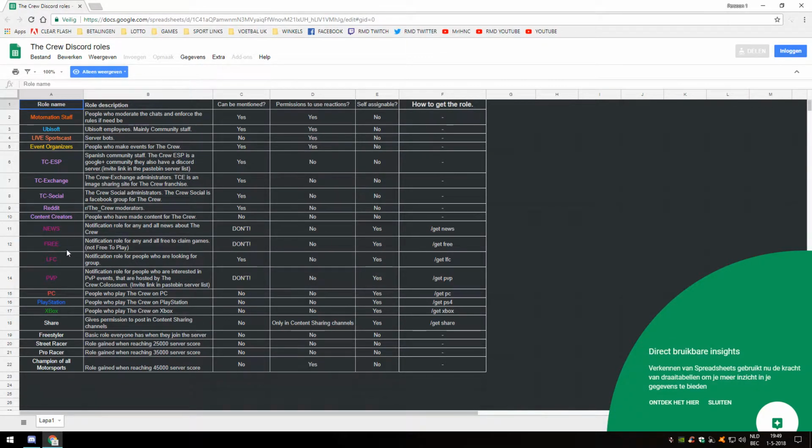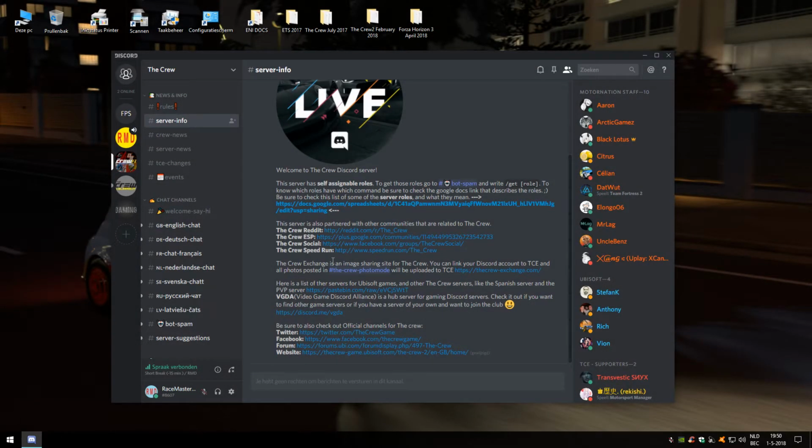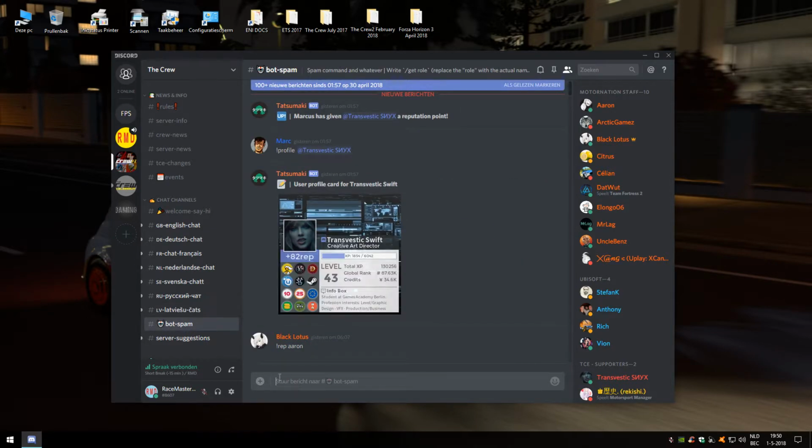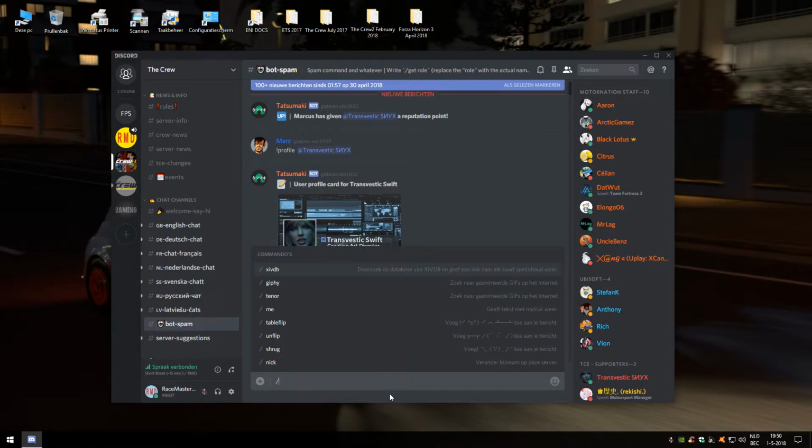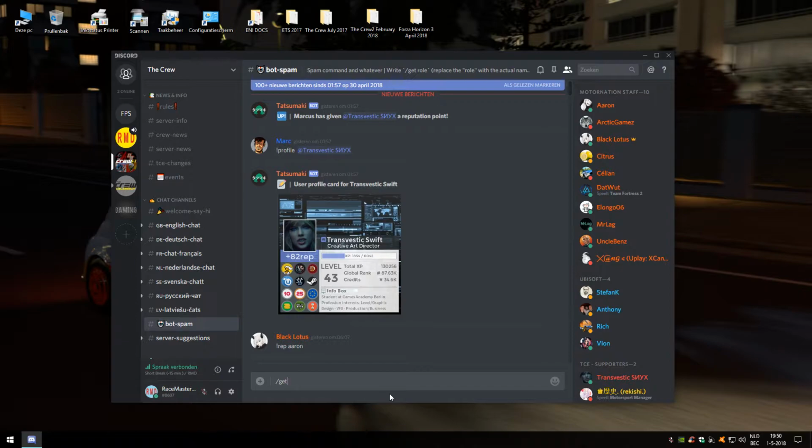And you will have some other roles that you can get. For instance, if you play on PC, you need to get yourself a PC role. PlayStation is PS4, Xbox is Xbox, and then you will have a different color so that you can recognize other people playing on your platform. And then there are some other roles available as well. Where do you do that? For instance, if you play on PC, you go to the bot spam channel. If you click on that, in the message here you just type in get, and then you get yourself a role, either PC or Xbox or so. If you do that, the bots here will give you the role.